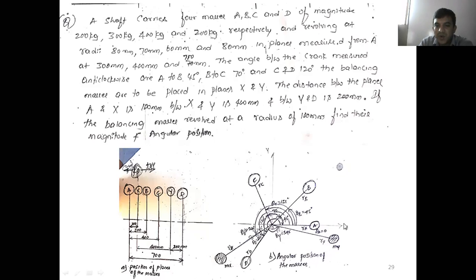Write the corresponding angle: theta A is equal to 0 means the 0 degree line. Next theta B, the second mass located with respect to the horizontal line, it is 45 degrees. Similarly, the third mass is located with respect to the horizontal at 45 plus 70, 130. Is this 70? Okay, make a correction here. From the horizontal plane, the orientation of the mass is 135 degrees. Similarly, you go and write the actual plane position by using a protractor.